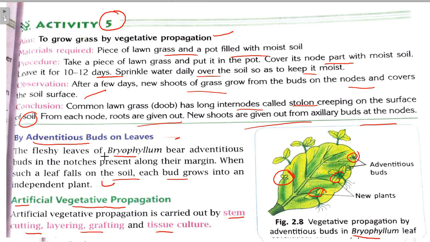They were by modified roots and by modified stems. In modified stems we have tuber, bulb, rhizome, corm and subaerial stems. Now we are doing artificial vegetative propagation by stem cutting, layering, grafting and tissue culture.